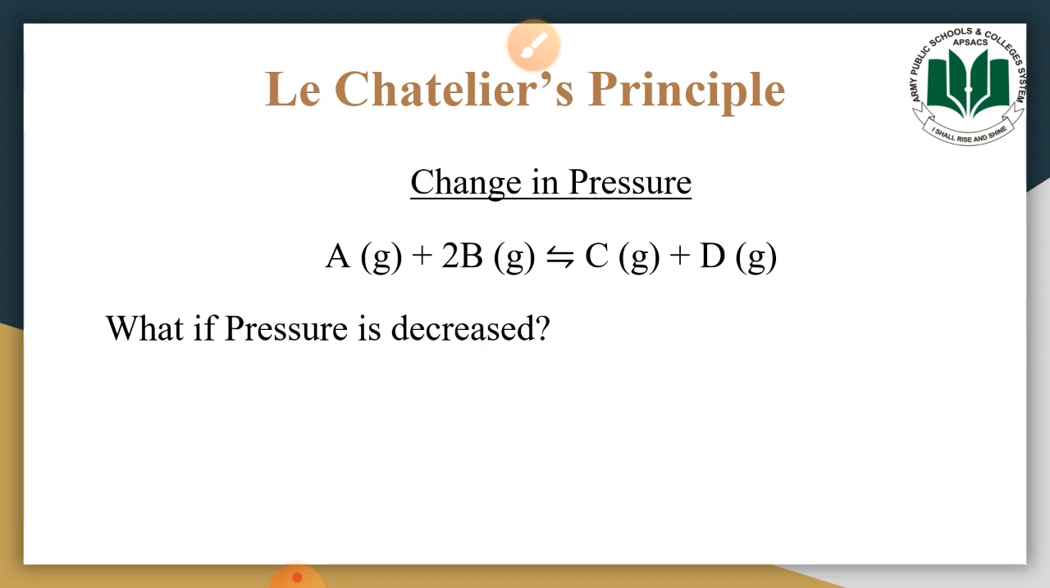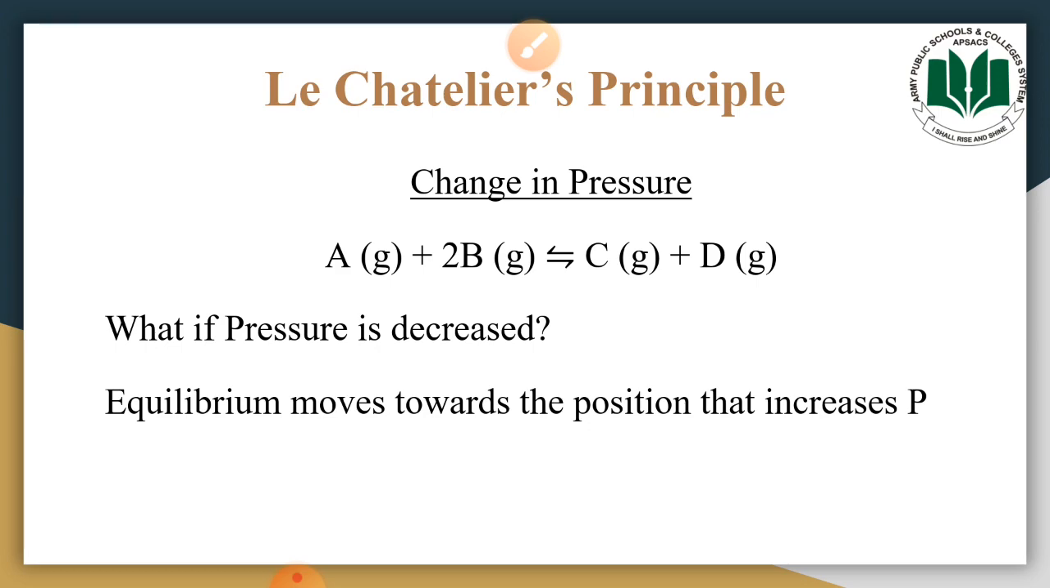As we have talked about, if we are decreasing the pressure, the chemical system would oppose that change by increasing that pressure. Now in this chemical reaction, how would the pressure increase? It would move in a direction that is producing more number of molecules. So which direction is producing more molecules, forward or reverse? It is the reverse direction, because in the reverse direction we are getting three molecules. So if the pressure is decreased, equilibrium moves towards the position that increases P.